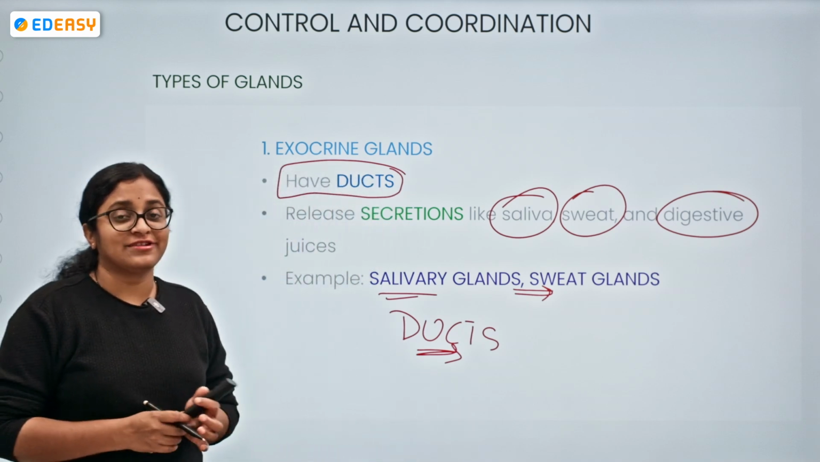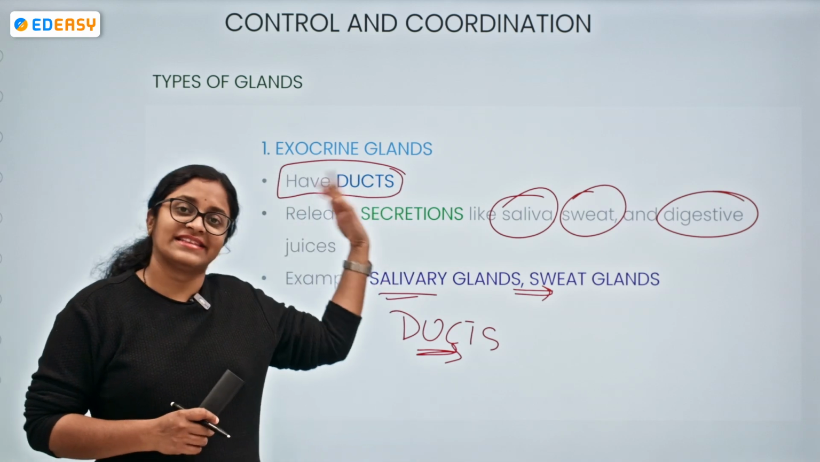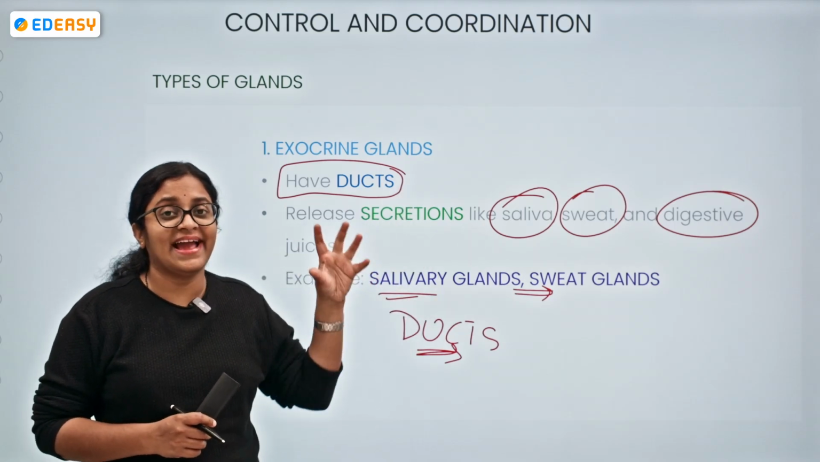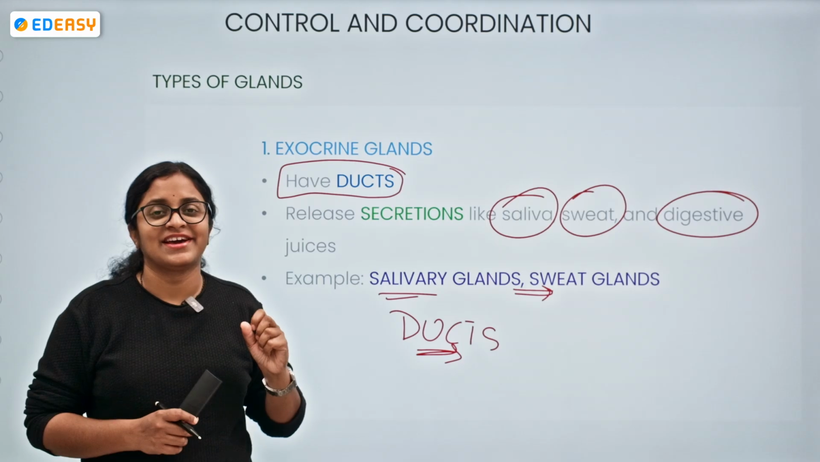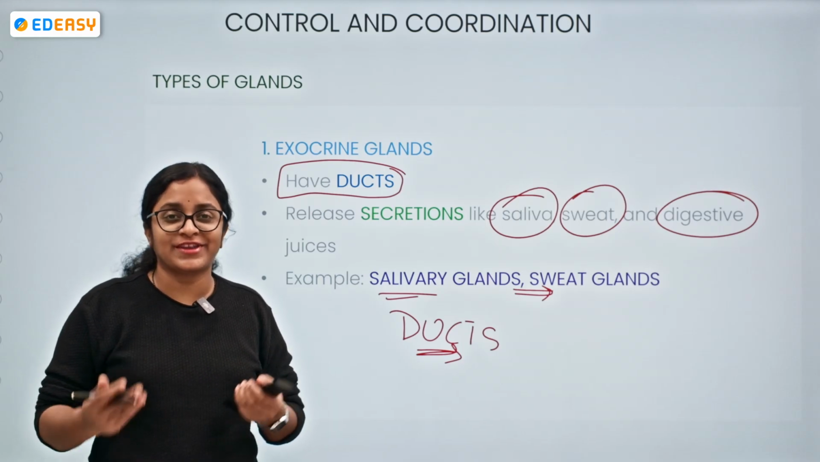Okay, so now think of the other category. This is saying they have ducts, they have the secretion released into the ducts. Then what about the other category, endocrine glands? What about them? What do you think?